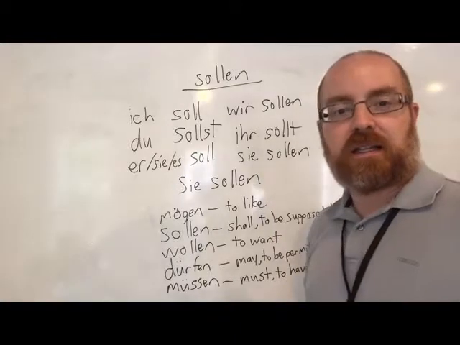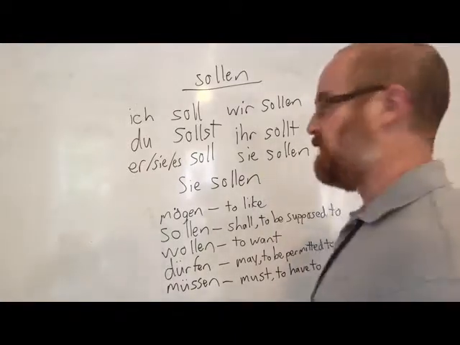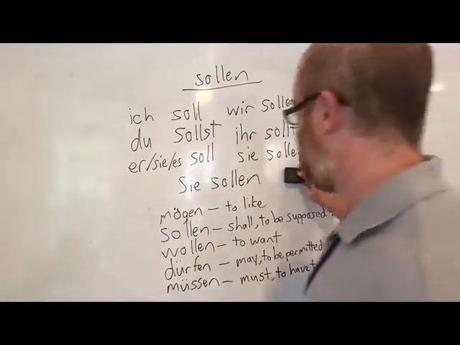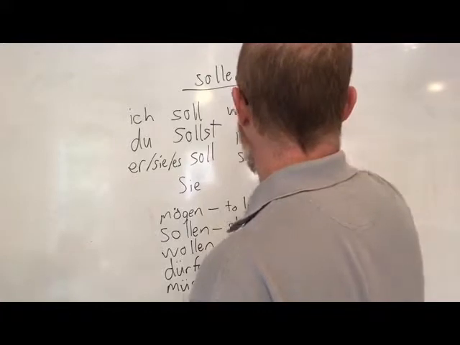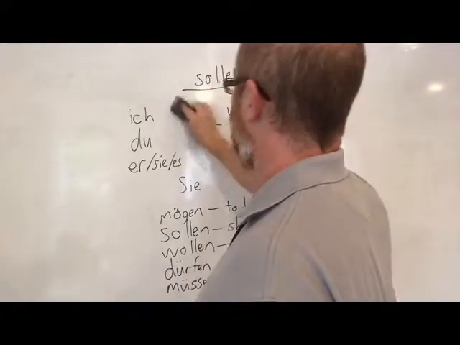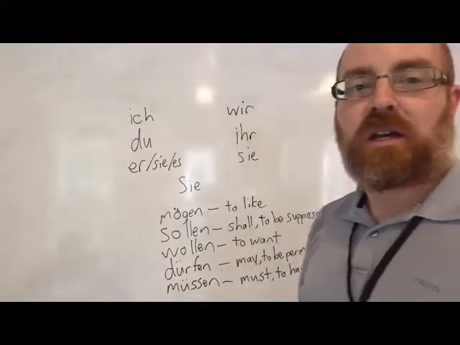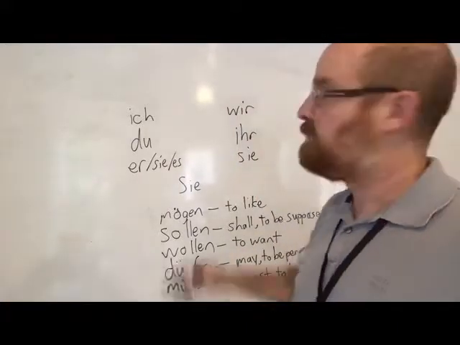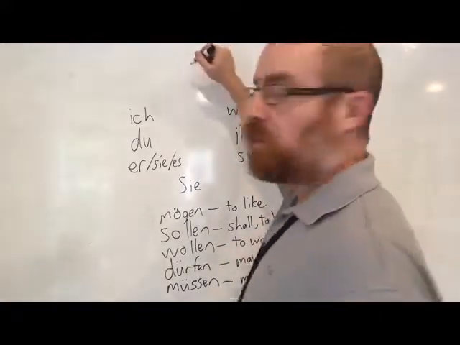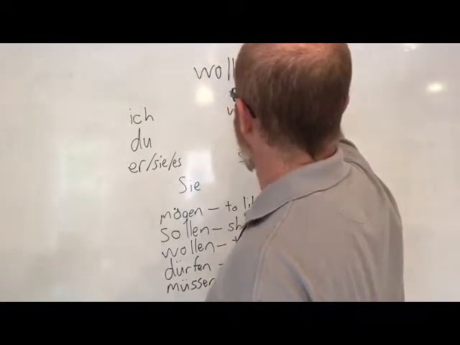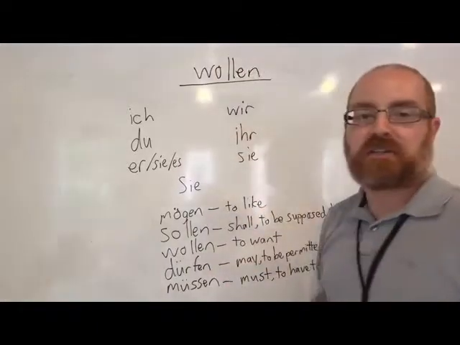Wollen looks like sollen, but it does have a stem vowel change. And this one, which means to want, is often mistaken or misinterpreted by native English speakers as the future will. So in English, I will do something. German, wollen is not that verb, even though it looks like it. This is a false cognate.